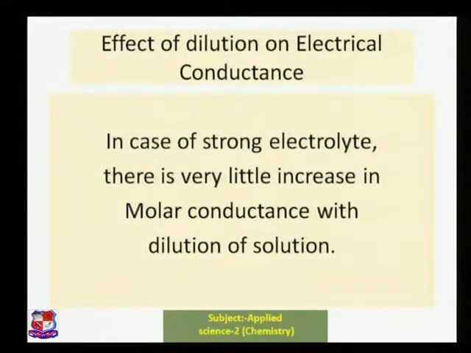We have also seen how conduction is affected when we are diluting or increasing the concentration of the solution.